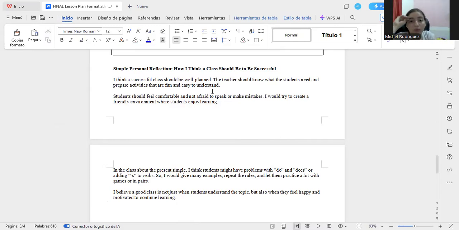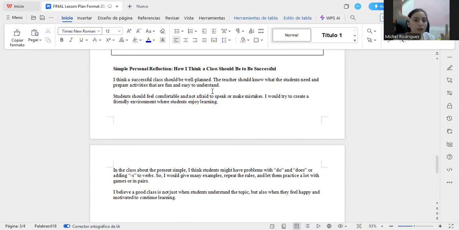Okay. Now the students need to be comfortable with the class, and what we need to do is make sure the students are not afraid to speak or make mistakes. They need to be confident with the speaking. We need to create a friendly environment for the students. They need to enjoy the learning.